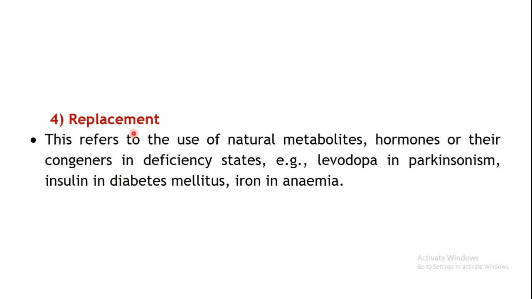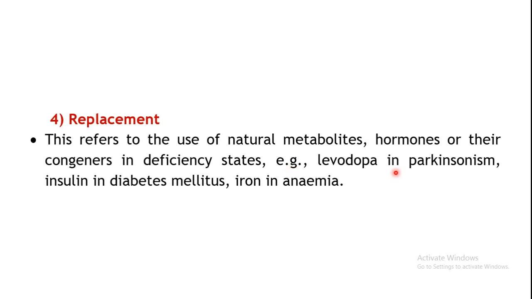And the next type of action which can be produced by a drug, or the next principle, is replacement. As the name implies, this refers to the use of natural metabolites or hormones or their congeners in a deficiency state. For example, in case of deficiency in hormones, hormone therapy has to be given. Or say some natural metabolites, if they are deficient, you may have to supply them.